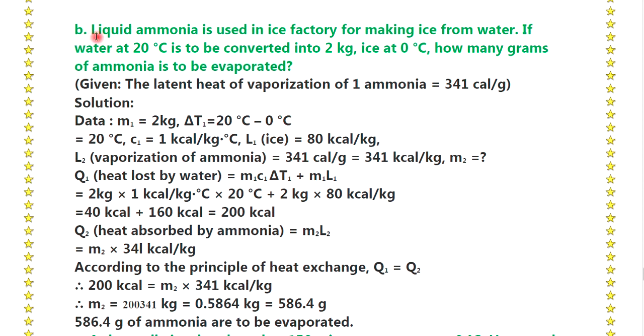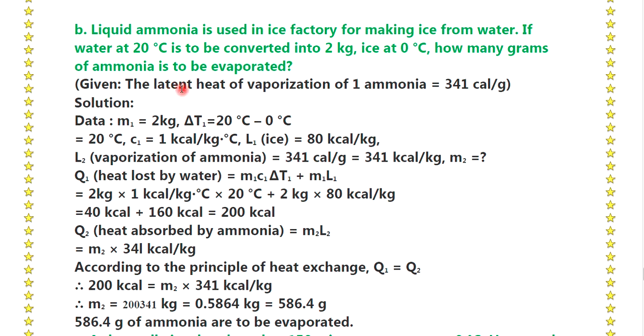Numerical B. Liquid ammonia is used in the ice factory for making ice from water. If water at 20 degrees Celsius is to be converted into 2 kilogram ice at 0 degrees Celsius, how many grams of ammonia is to be evaporated?